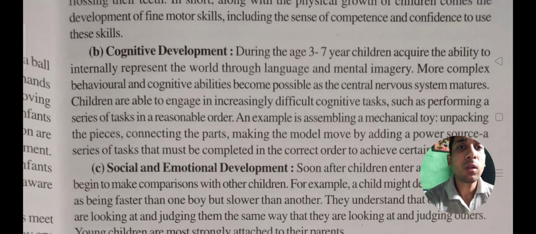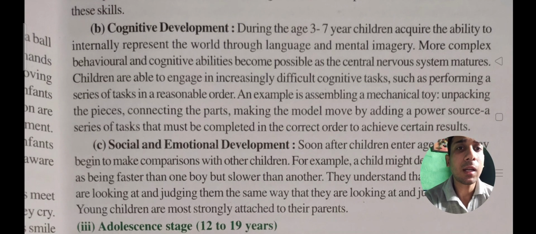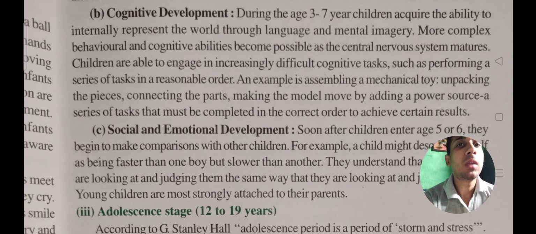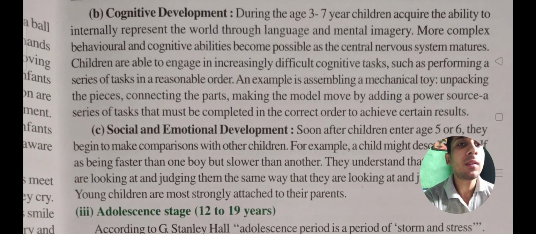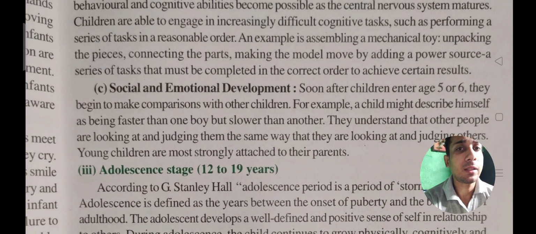Children are able to engage in increasingly difficult cognitive tasks, such as performing a series of tasks in reasonable order. An example is assembling a mechanical toy, unpacking the pieces, connecting the parts. It means they will learn how to assemble or disassemble anything, like a toy.